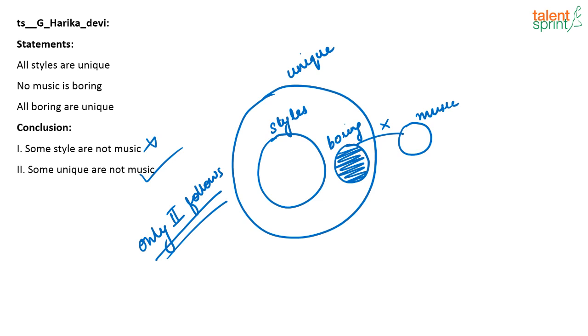Second one, some unique are not music. Whichever unique is boring will definitely not be music. Is it clear?